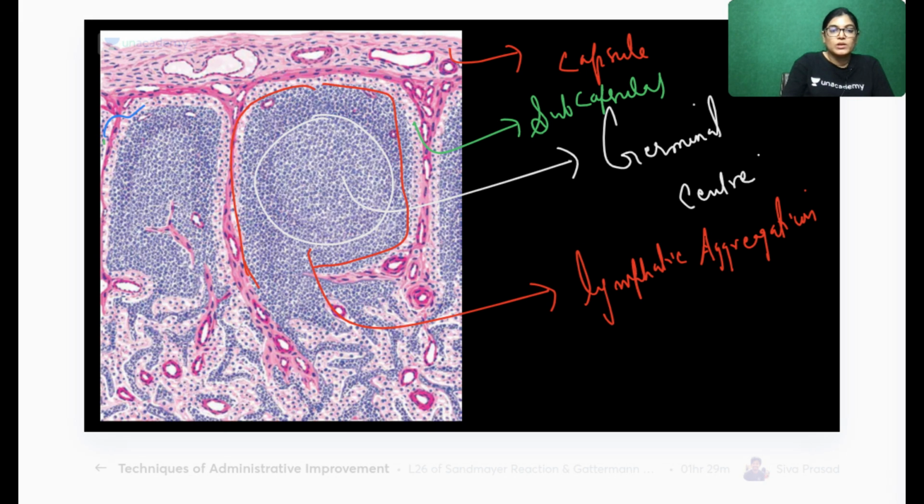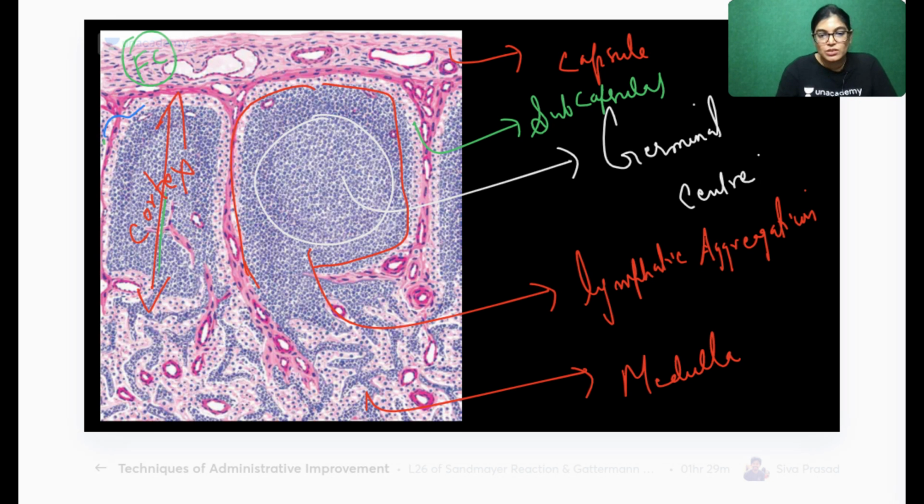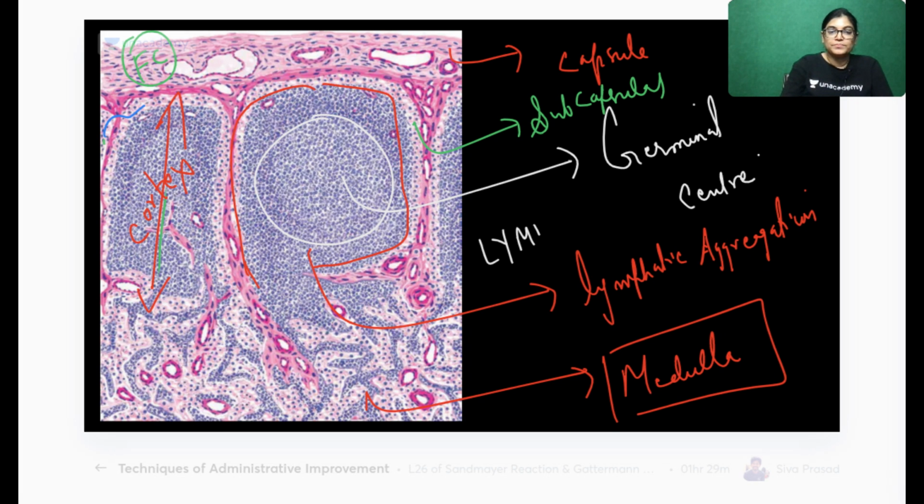This is the subcapsular sinus. What you are seeing here is the fibrous capsule. This part is the cortex. From here to here, this whole part is the cortex area, and this part is the medulla of the lymph node. In the cortex of the lymph node, lymphatic aggregation is there, and the medulla contains medullary cords and sinusoids. So this proves that this is a slide of lymph node.